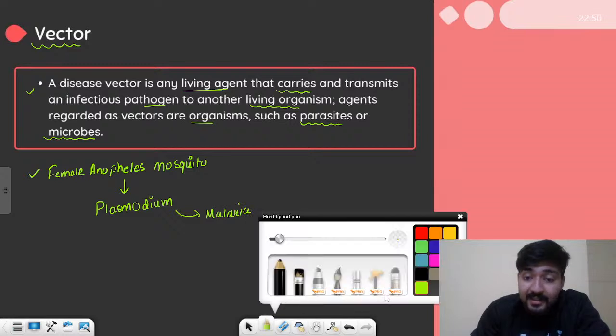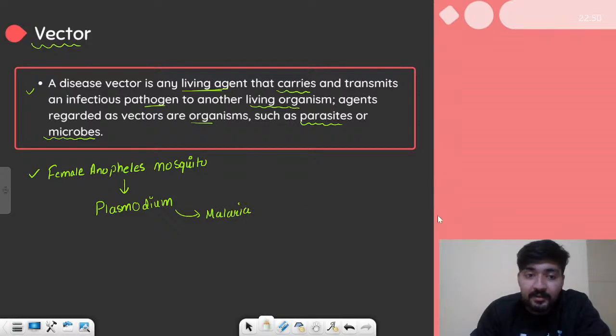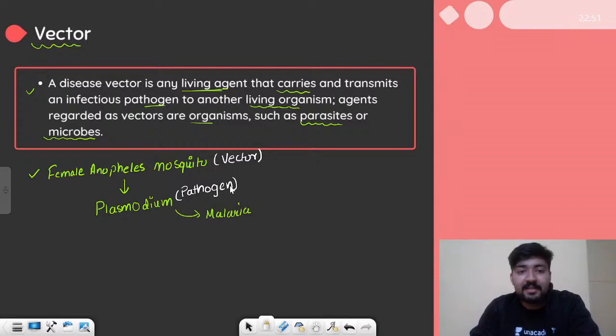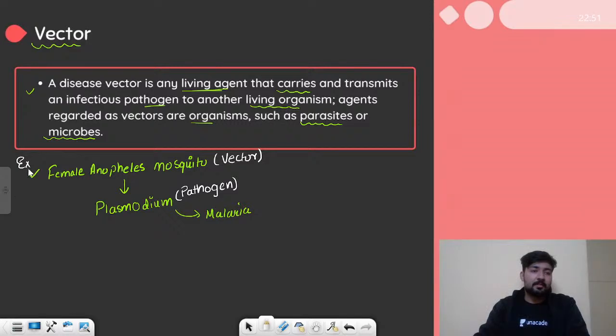So yes, in this case, the female Anopheles mosquito is carrying this plasmodium. Hence, it is the vector. And this plasmodium, this is the pathogen, the organism that is actually causing the disease. So this is the pathogen, and it is carried by the female Anopheles. So this is a great example of a vector. All right. So I hope this is clear to you. Let's move on.